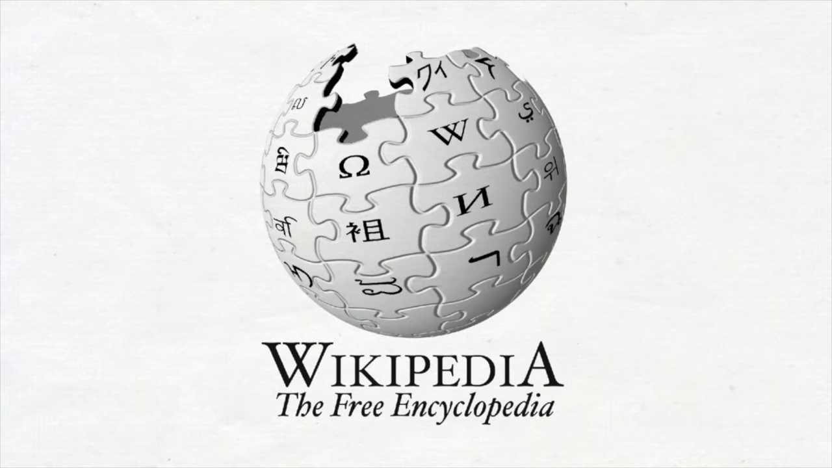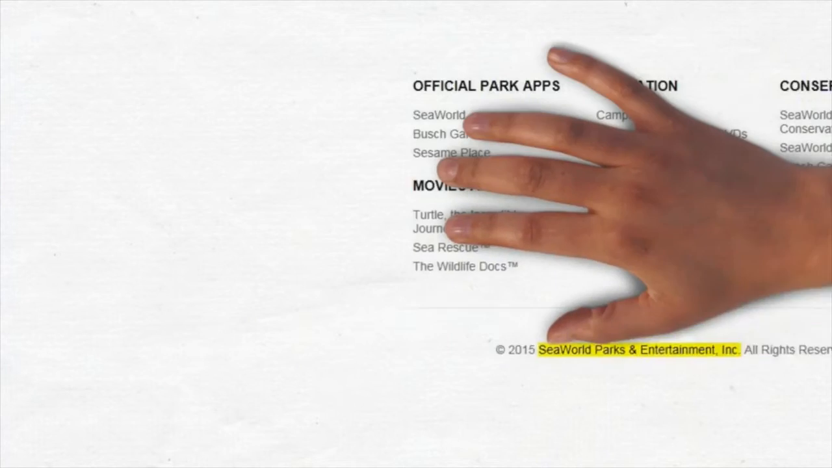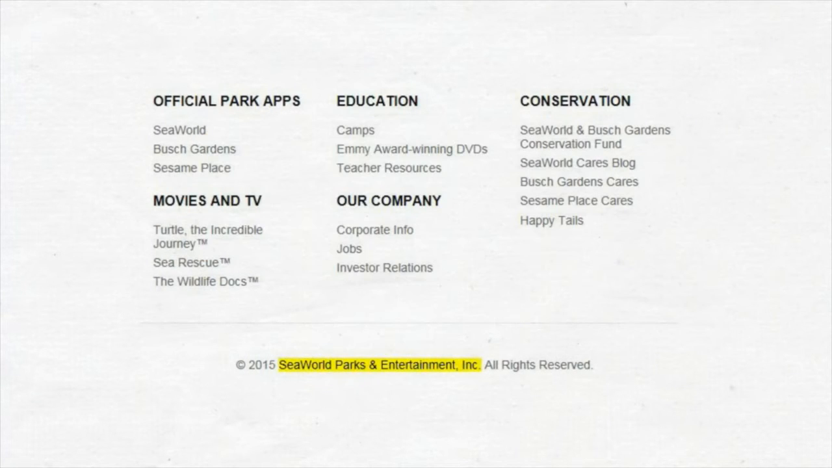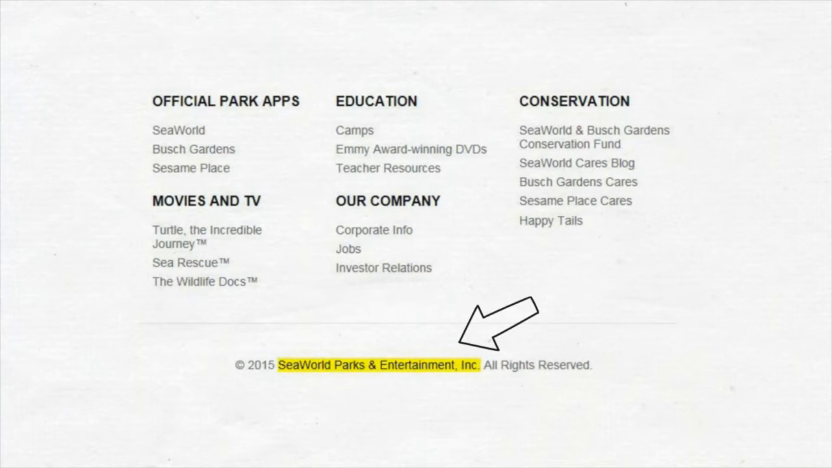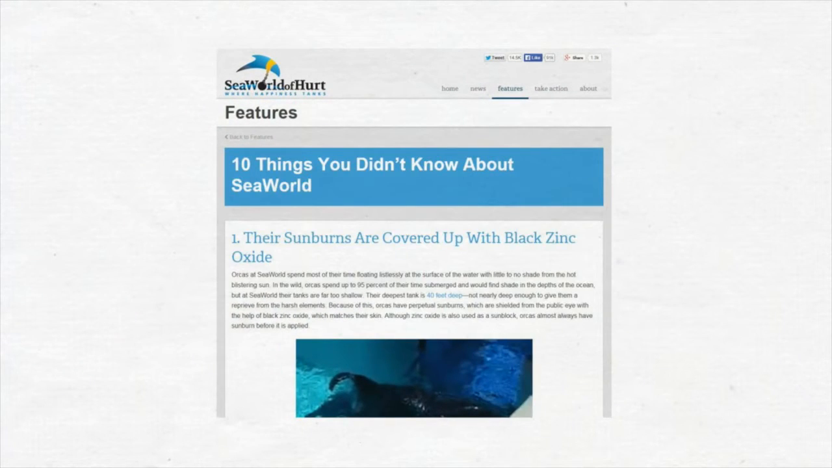Now let's take a look at another example. Here's a website called SeaWorld Cares. Who is SeaWorld Cares? We don't see any about information at the top of the page. If we scroll down though, we see that SeaWorld Cares is part of the SeaWorld company. So it's a promotional site put out by SeaWorld. Does this mean that SeaWorld doesn't care? Not exactly. But it may mean that this website was created to benefit the SeaWorld company and has some inherent biases as a result. In fact, this website is probably responding to another website called SeaWorld of Hurt.